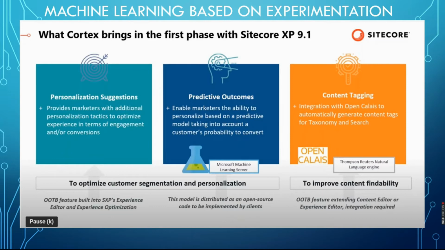So, personalization suggestion and predictive outcomes. Predictive outcomes is an iterative process. It will again retrieve and find fine-grained data, and based on that, it will create a business model. It will create patterns, and based on the patterns, OpenCalais is used to tag content.